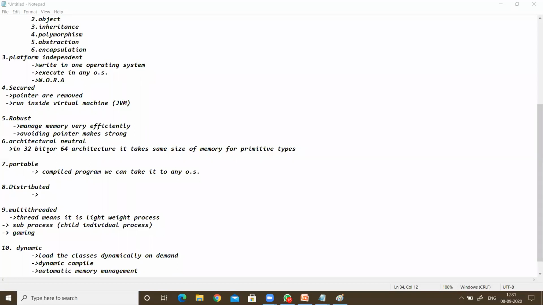Sir, if there are no pointers in Java, then how can we write a linked list like in any other programs? Here Java is object-oriented programming. So when they removed the pointers, everything we write is in objects. An object is nothing but an instance of a class, an instance of memory. That means pointers are memory, objects are memory. So they introduced that everything is written in objects only. Then there is no need of pointers.